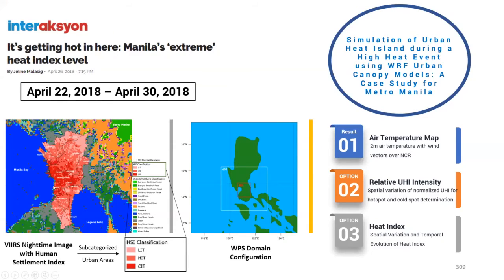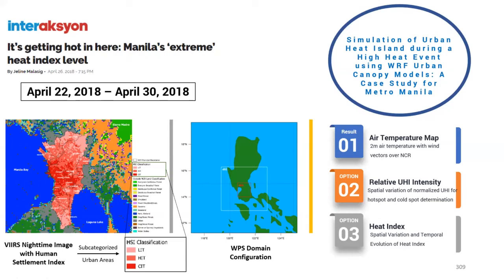Now, this land cover here, originally, sa WRF kasi, this is only just urban area. It is only categorized as one. But it's very important that we get to subcategorize it depending on the density of the number of buildings, the density for a given area. So, for us to do subcategorization of our urban area, we use the VIIRS nighttime image, and then we use an index, the Human Settlement Index, for us to do this subclassification.